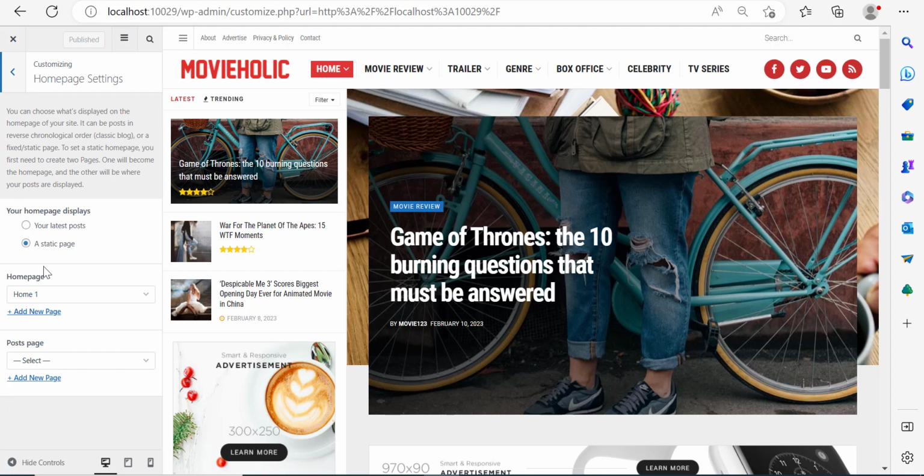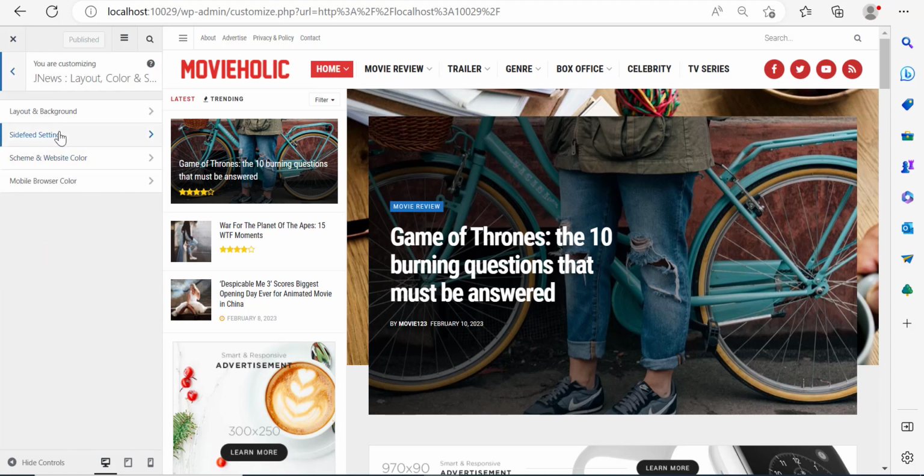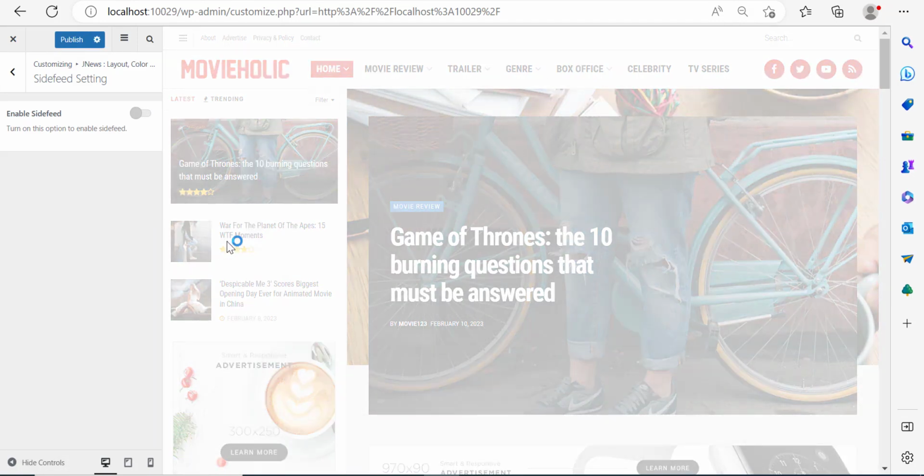Just check this, right? So the home page displays as a static page, which is pretty good. If I go over here to Jnews layout, I click on site feed settings and let us disable this site feed. So right now we're not going to have the site feed.